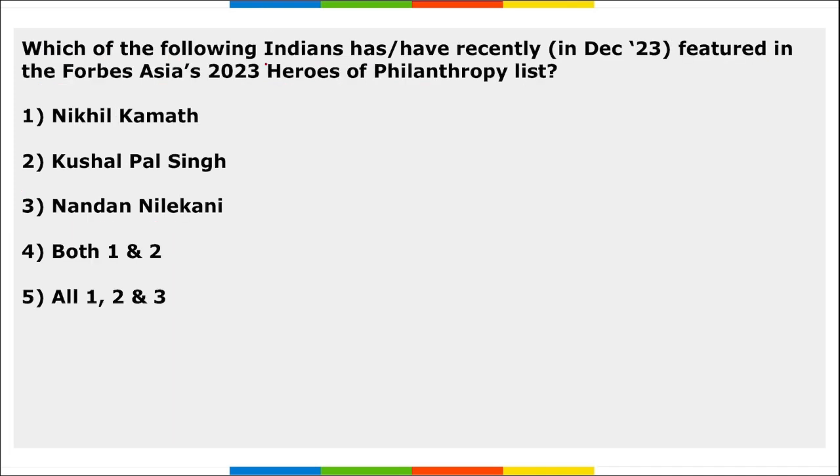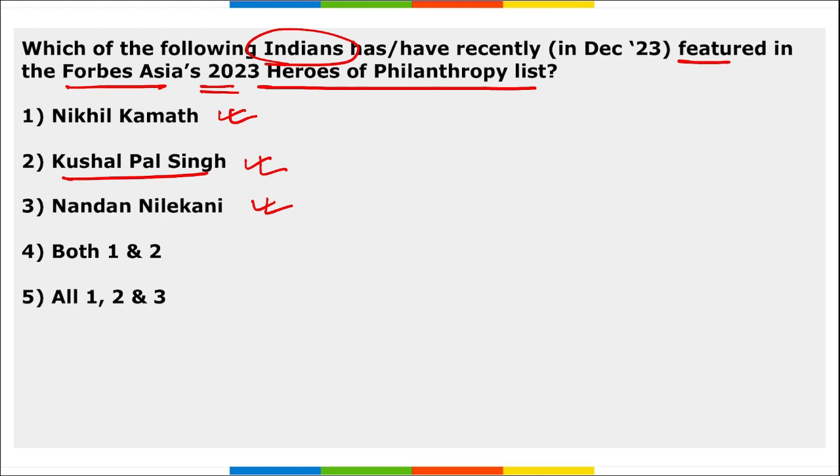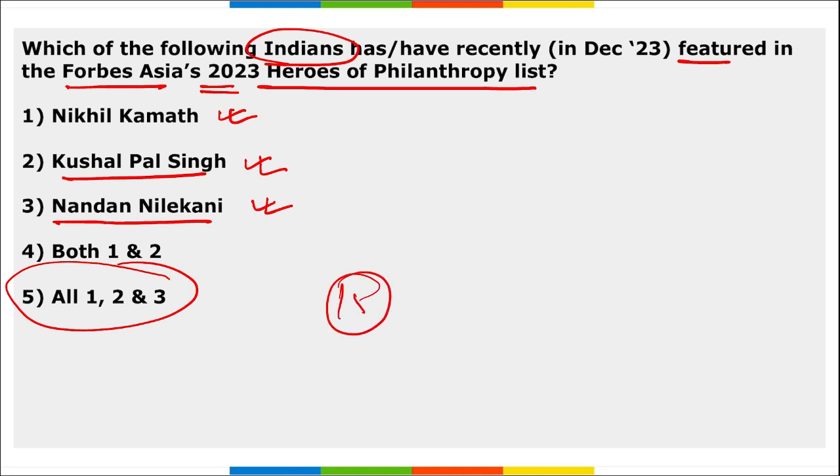Next, which of the following Indians have recently featured in the Forbes Asia 2023 Heroes of Philanthropy list? So remember all these three: Nikhil Kamath, Kushal Pal Singh, and Nandan Nilekani. All these three have been recently featured in the list. This list is a total of 15 philanthropists from the Asia Pacific region, and it includes names from lifelong philanthropists to newcomers from the Asia Pacific region.